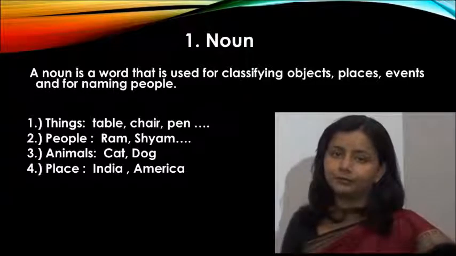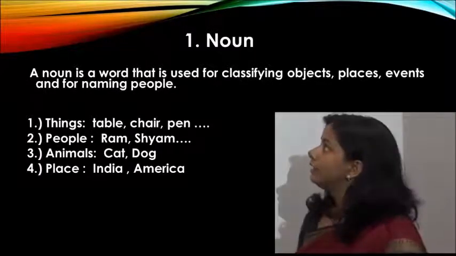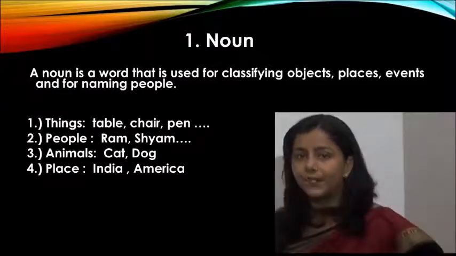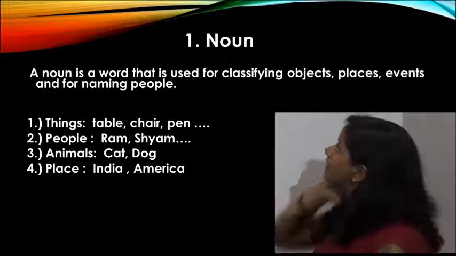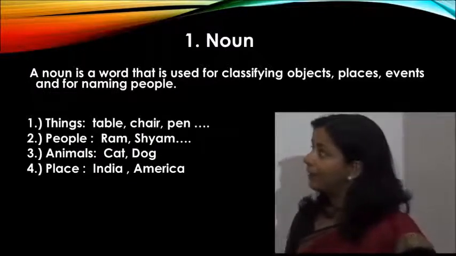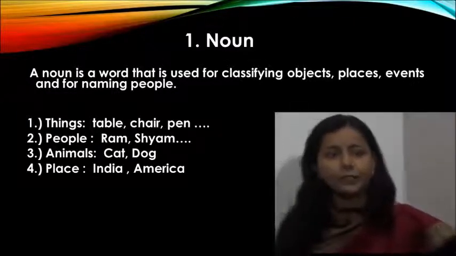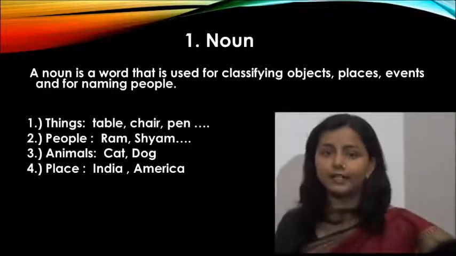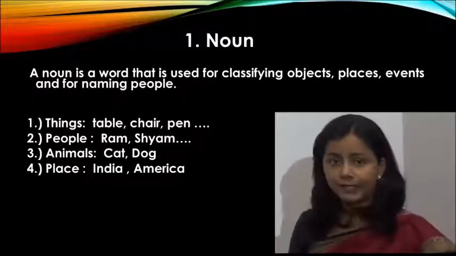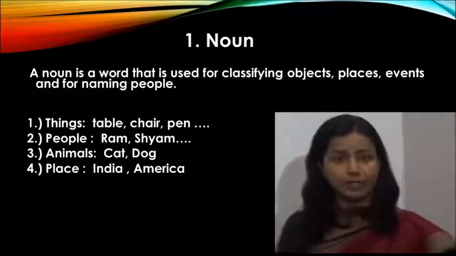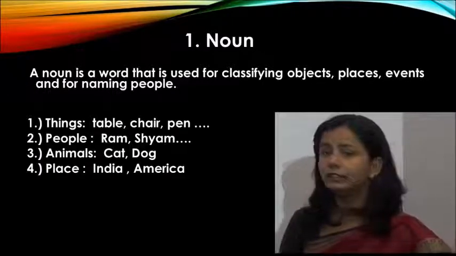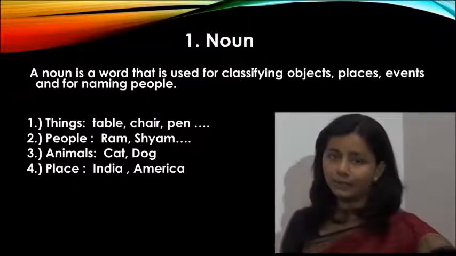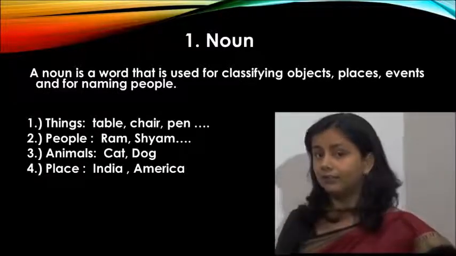First is noun. What is a noun? A noun is a word that is used for classifying objects, places, events, and naming people. In other words, we can say that whatever we see with our open eyes in our surroundings, that is a noun. For example, things, table, chair, we can see it, people, animals, and place. So these are all nouns. There are kinds of nouns.